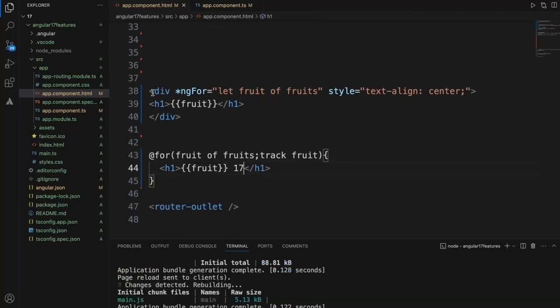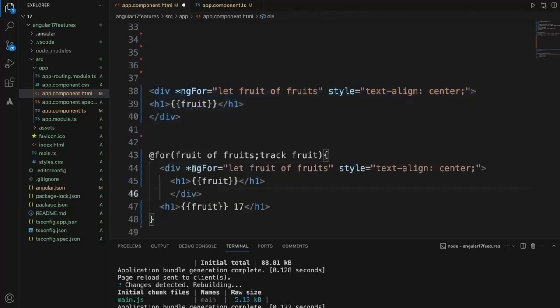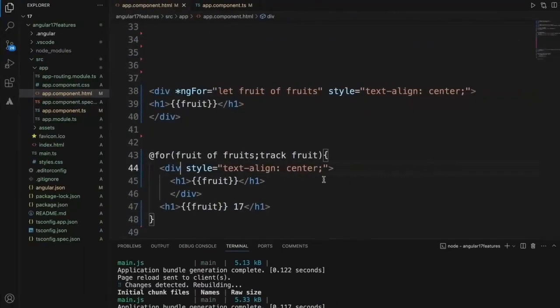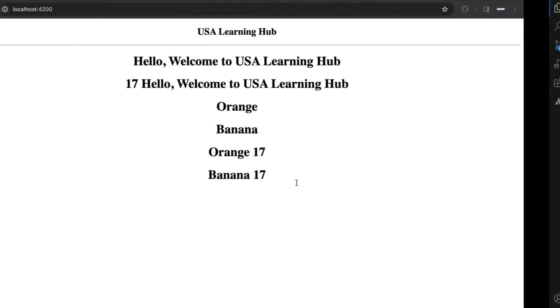And if you want to center a line, again we need to use this div. Plain div we'll use just to align this content to center. Okay.